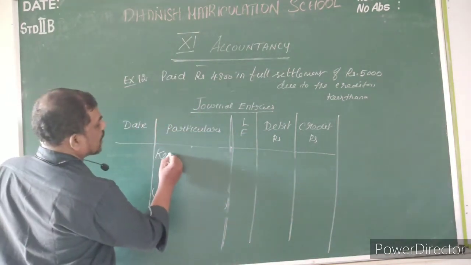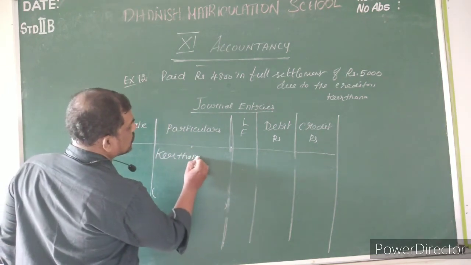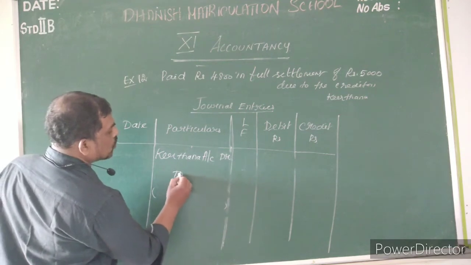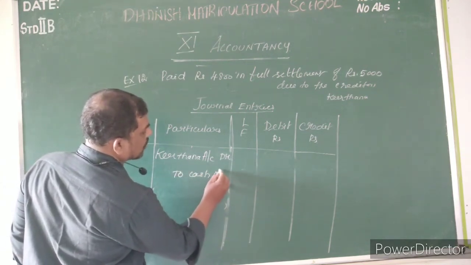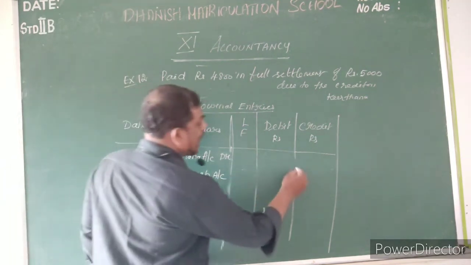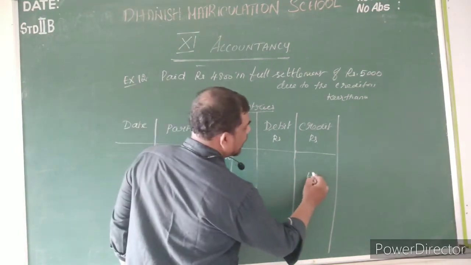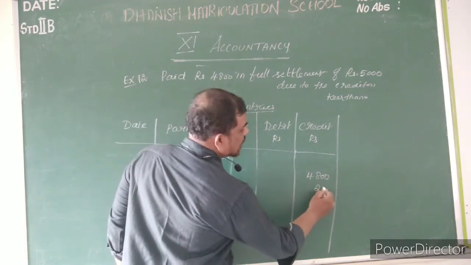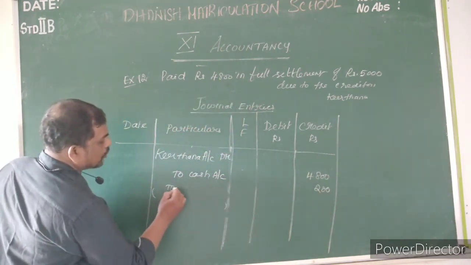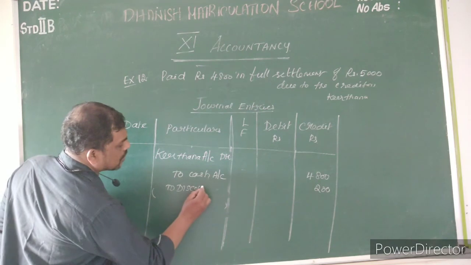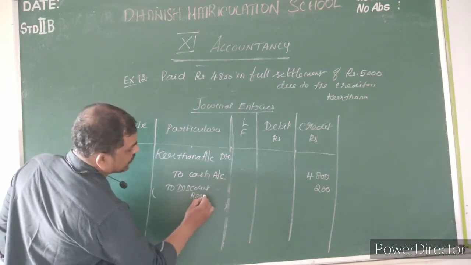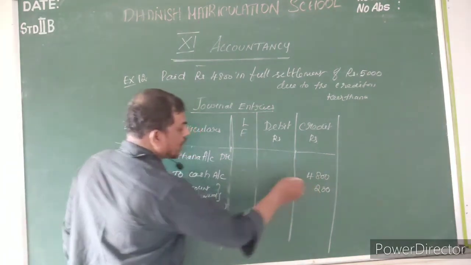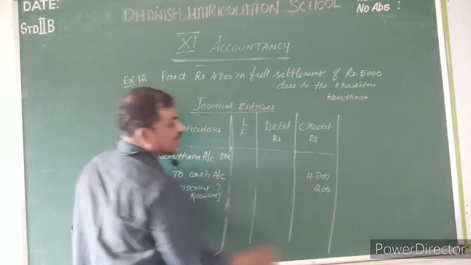We have to write Kirtana account debtor to cash account. You are paying only 4,800 in cash, on the credit side. The balance 200 you have to mention as to discount received.